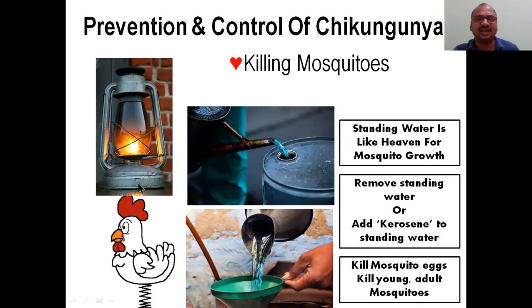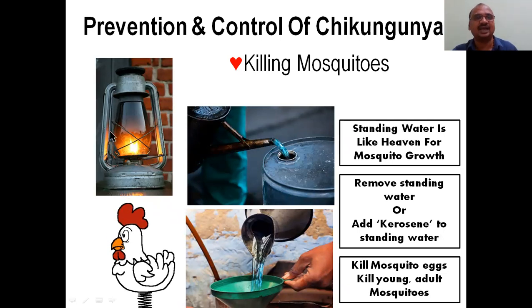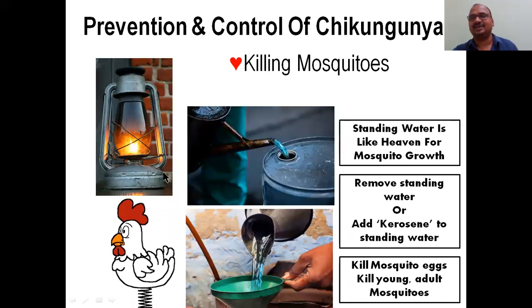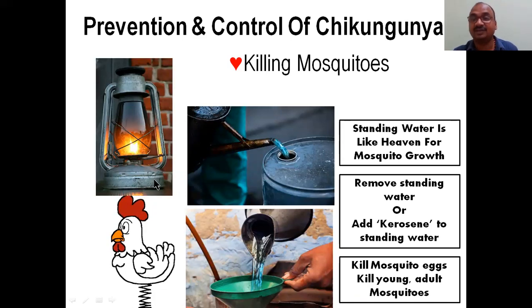This kerosene we generally used in olden days in a lantern. It is a light lamp used whenever there was no current in those days. That is about killing the mosquitoes.